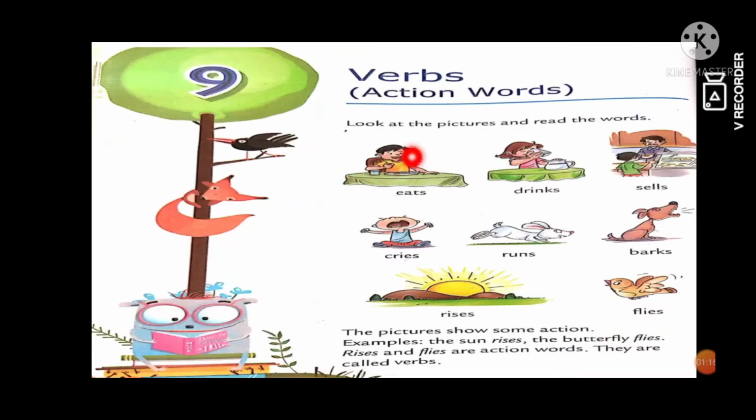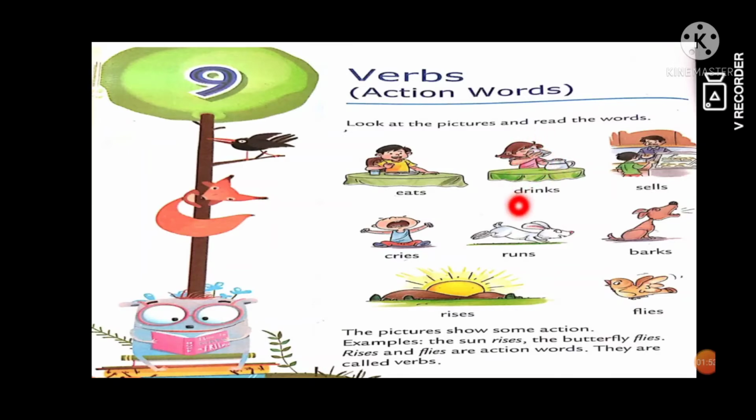Okay students, here pictures are given, right? So look at the pictures and read the words. You have to read the words which are written here. See, here in this picture, this boy is eating, right? So which one is action word here? Eats. Okay, this boy who is eating, we say eats, right? So this word eats, what will we call it? Action words.